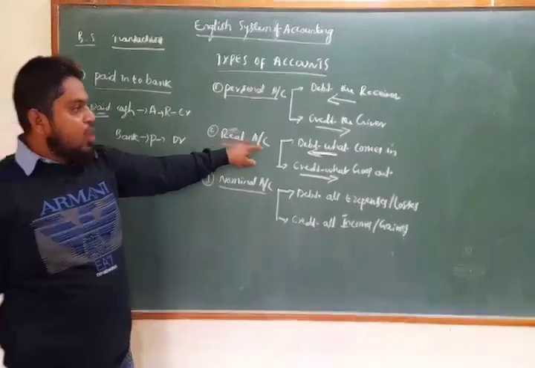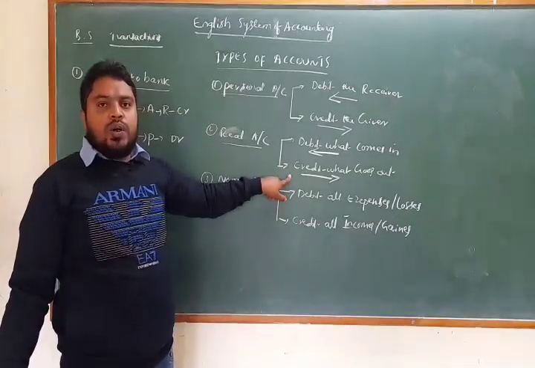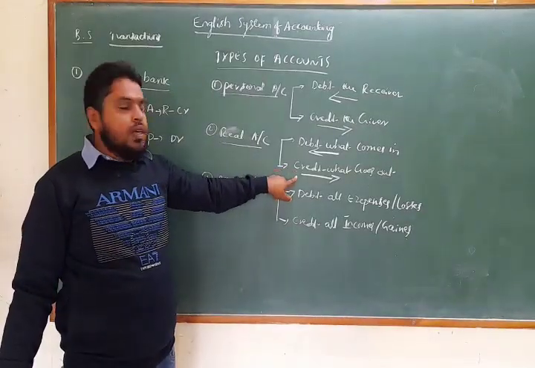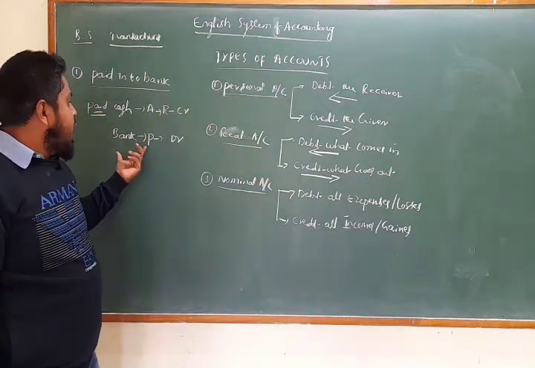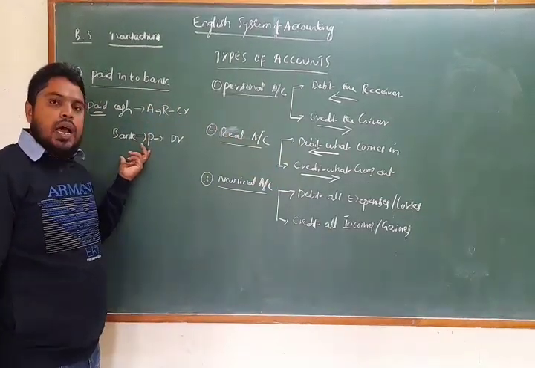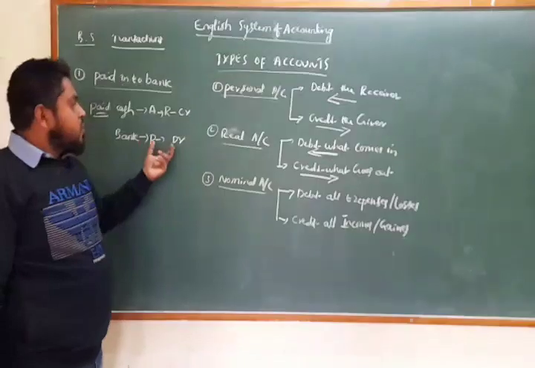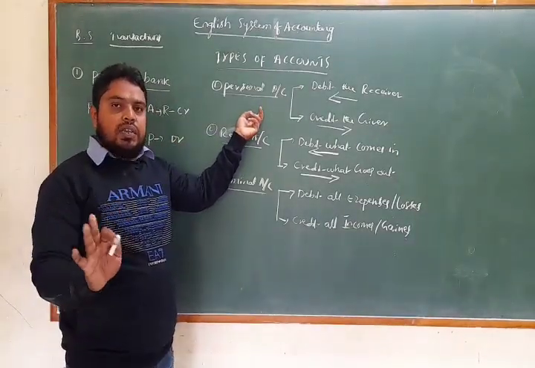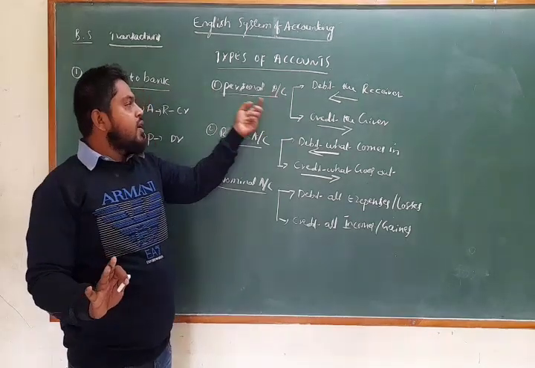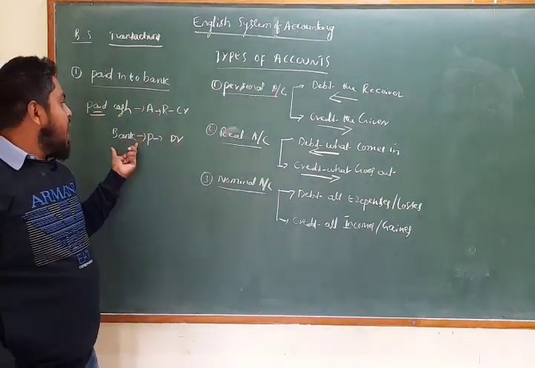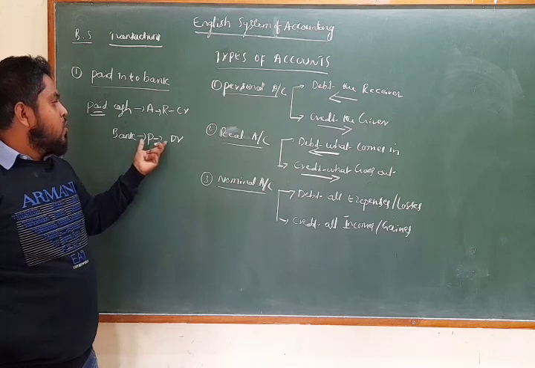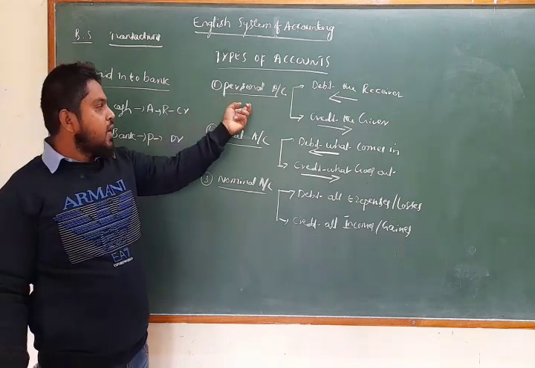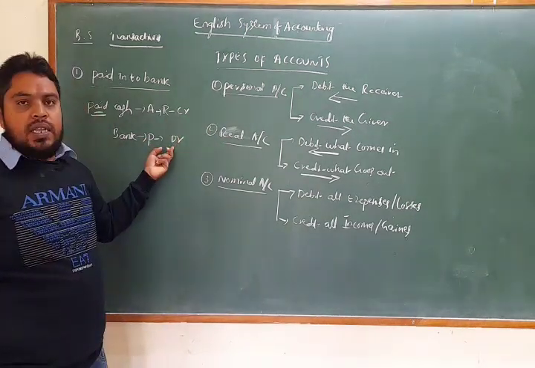So the rule is debit what comes in, credit what goes out. Cash is going out of the business, so we take the credit side. And bank comes under a personal account. Personal account rule: debit the receiver. Business is not receiving here, but the receiver is the bank. So bank comes under a personal account, and the rule is debit the receiver. Bank is receiving the amount.